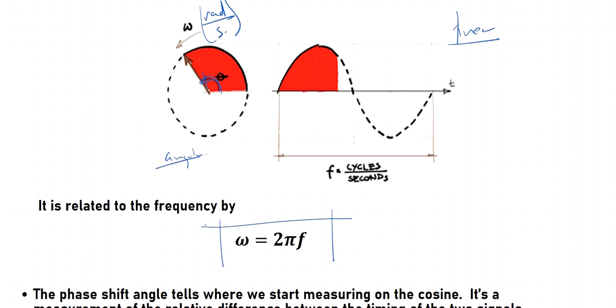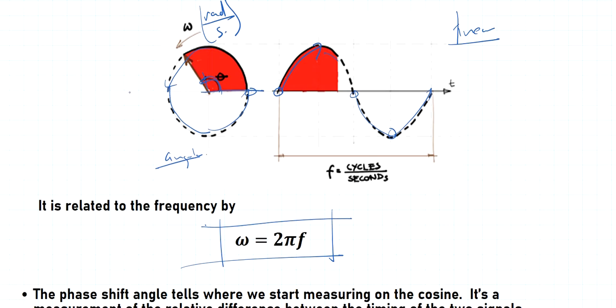Omega is equal to 2 pi f, because let's say here's our starting point, point 0, and along the linear, or this waveform axis, we have the 0 right here. So from 0 to 90, this is the point. Then from 90 to 180, this will be the point. And then from 180 to 270, this will be the next point, and then back to 0.